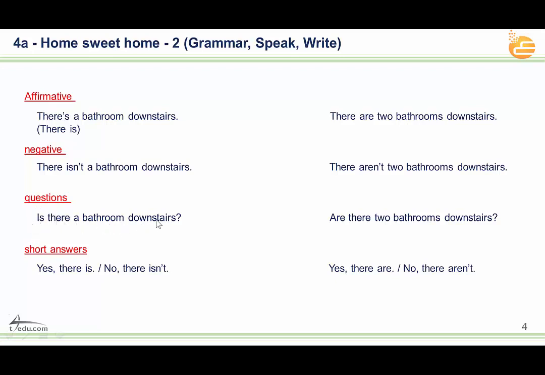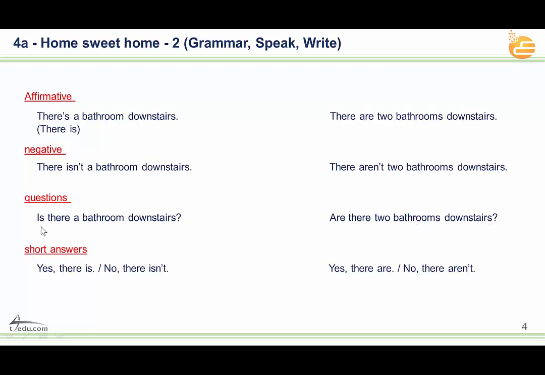Is there a bathroom downstairs? Are there 2 bathrooms downstairs? With the affirmative sentence there are, with the questions are there. Are there two bathrooms downstairs? And the question mark. Can you see the question mark?